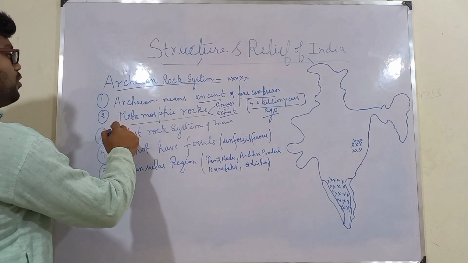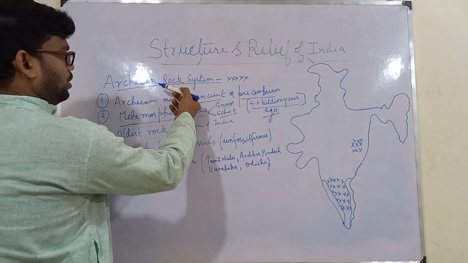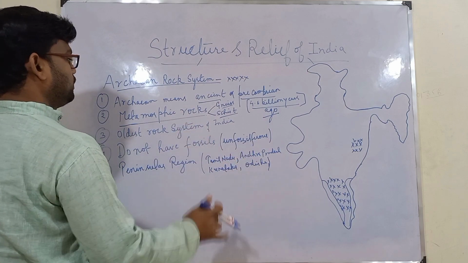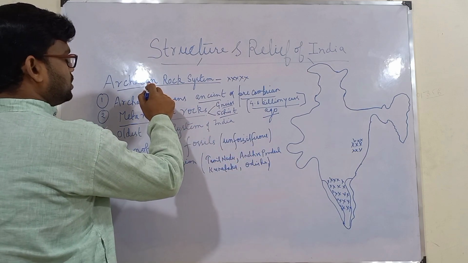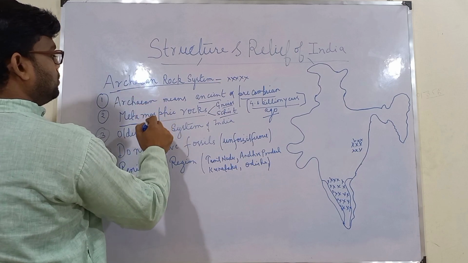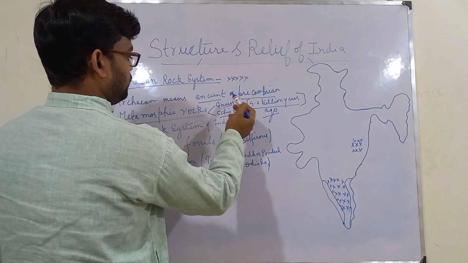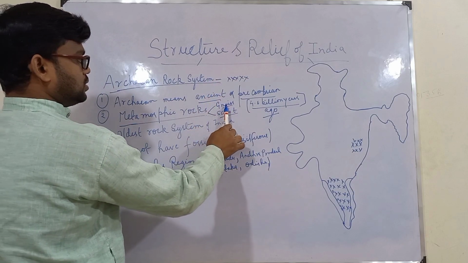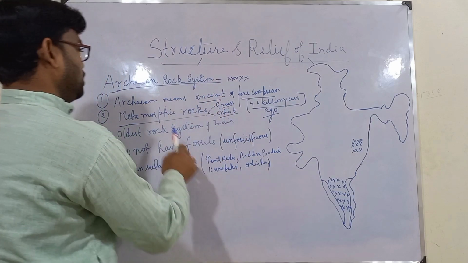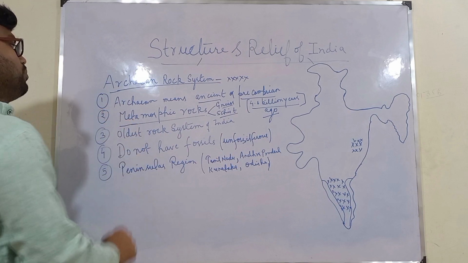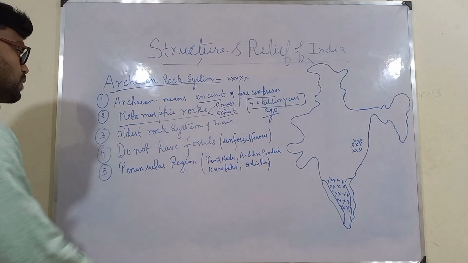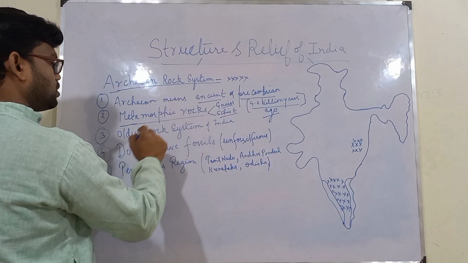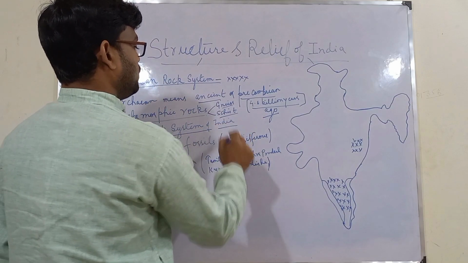Second is metamorphic rock. We have already studied the three kinds of rock present on the Earth's surface. So what are these Archean rock systems? These are metamorphic rocks, and we have seen that they were of two types under Archean, gneiss and schist. So remember this, these are examples of metamorphic rock. Third important point about this Archean rock system is that it is the oldest rock system of India.